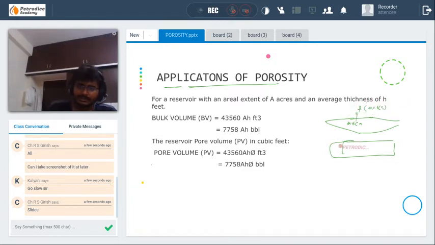If in the subsurface you want to know the porosity of the rock, the bulk volume, with thickness H, is given by 43560 AH, in cubic feet. Try to note this down. These are some important formulas. Pore volume is equal to bulk volume times porosity, that is 43560 AH times porosity. This is mainly used.